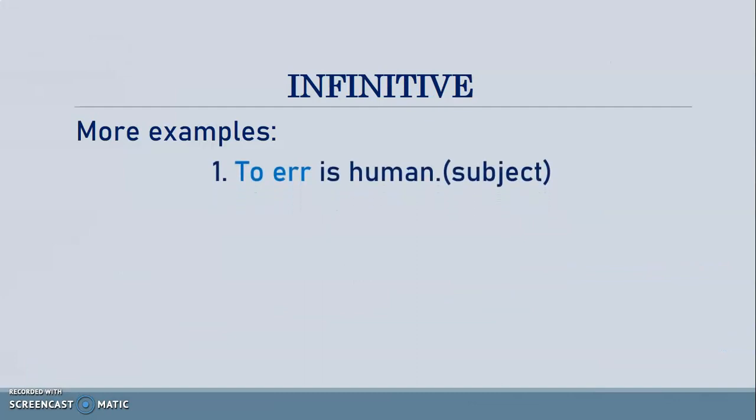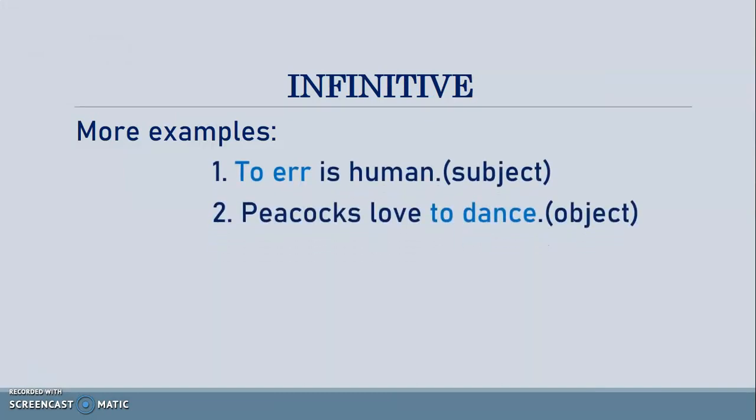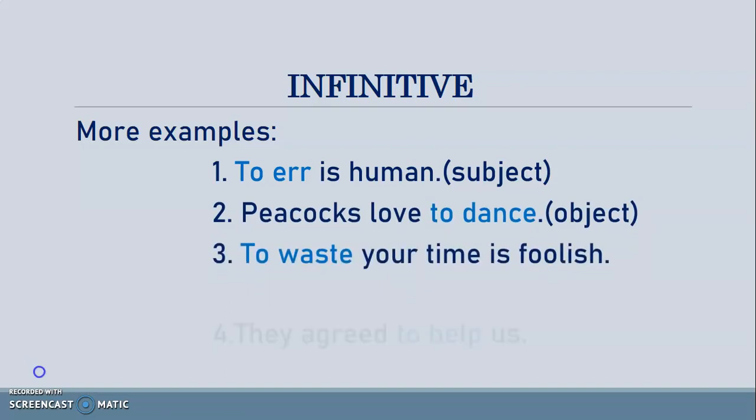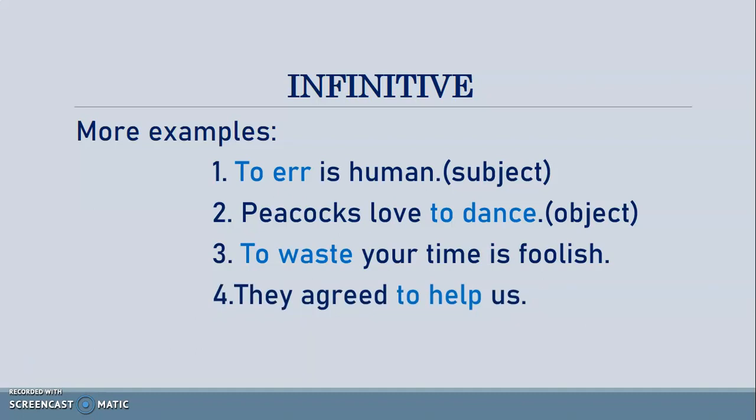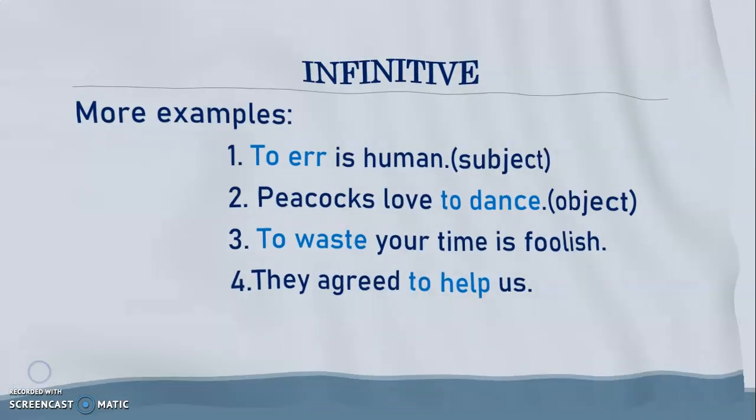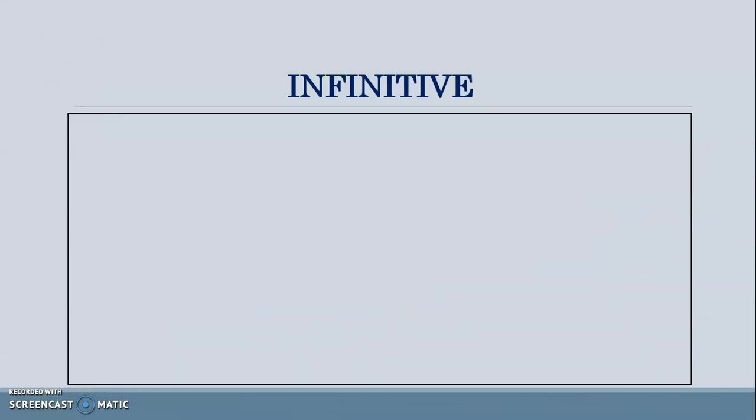To err is human. Peacocks love to dance. To waste your time is foolish. They agreed to help us. Four sentences are given. You can note one thing. The to infinitive is used either before the verb or after the verb. In all the four sentences, to infinitive is used either before the verb or after the verb. Depending upon its usage, that means how it is used, we can decide the functions of infinitive.